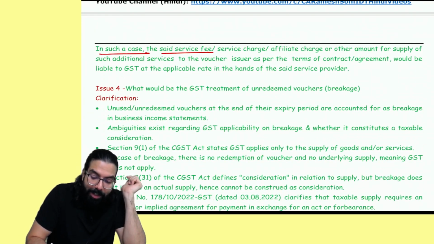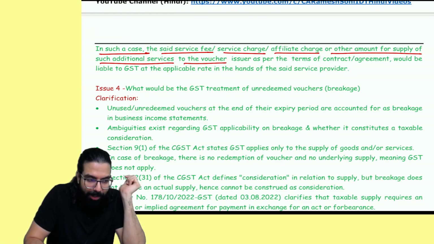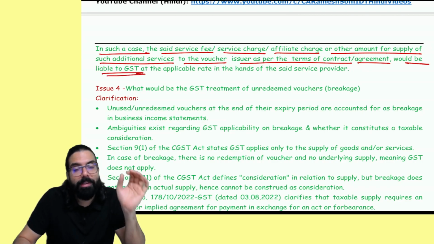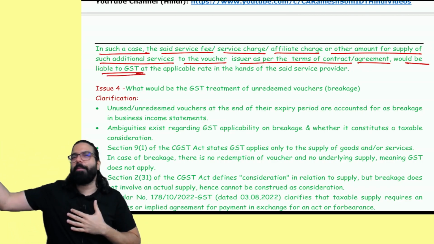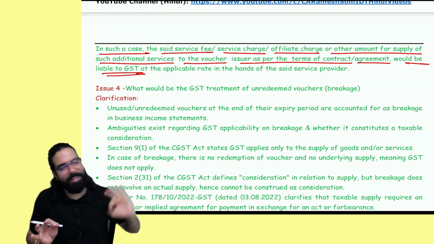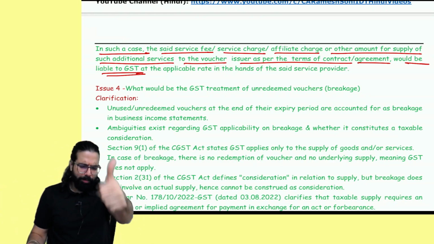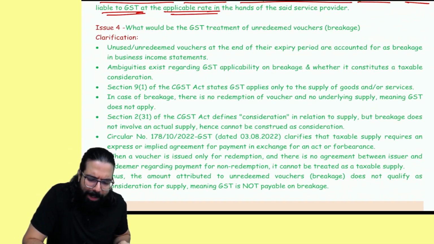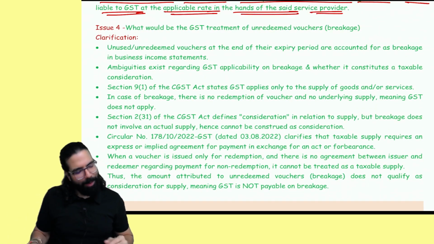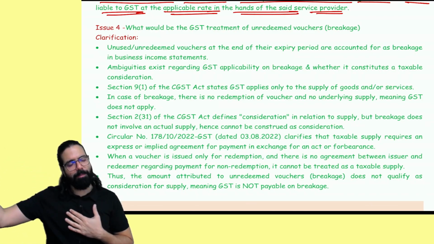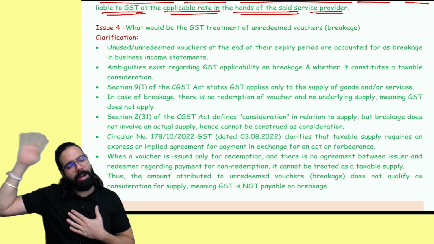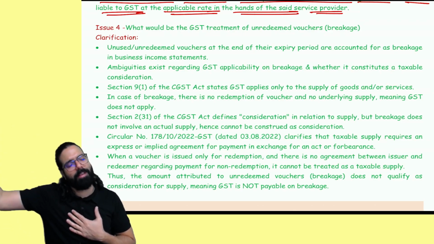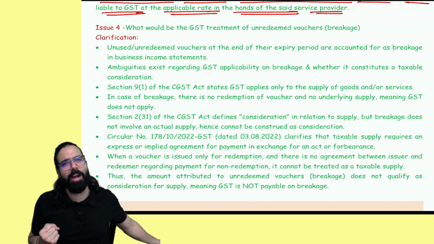In such case, the service fees or the service charge or affiliate charge or any other amount for such additional service to the voucher issuer as per the terms of the contract would be liable to GST. It means whatever service I have given, for that I have to charge GST and give it to the government. I hope this point is clear to all of you. At the applicable rate in the hands of the service provider. I am the service provider. I gave voucher related service, branding, co-branding, marketing, customer service, whatever amount I charge, I should collect GST and give the GST to the government.